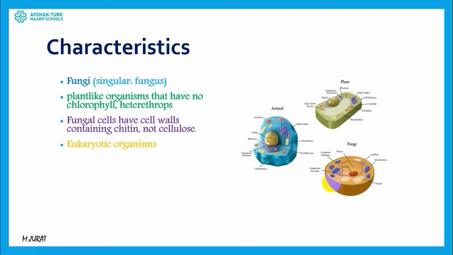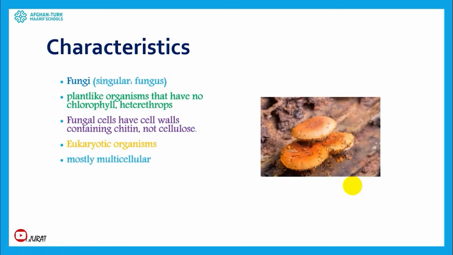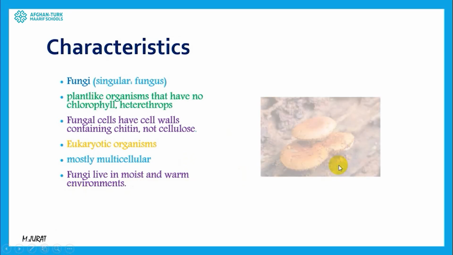And so basically we can understand from the structure of the fungi that they are eukaryotic. As you can see, inside their cells there are lots of organelles, and also their nucleus is covered with a membrane. And they are multicellular. It means mostly we have four phyla for the fungi kingdom, which are mostly multicellular. Only one phylum is unicellular, which is yeast, that we are going to talk about. And usually in moist places we can find fungi. It means in warm and moist environments fungi can grow.